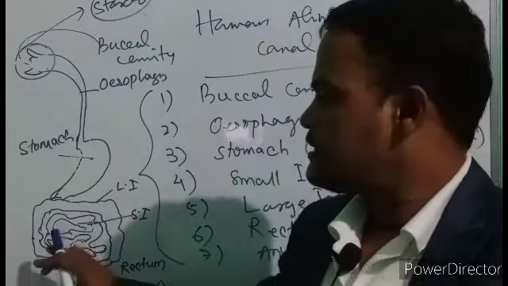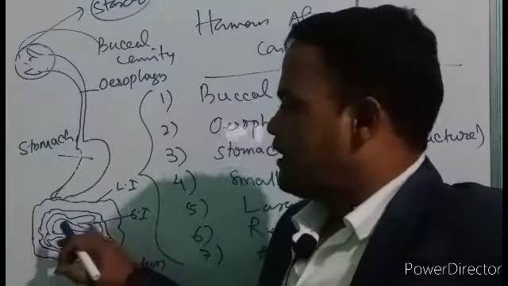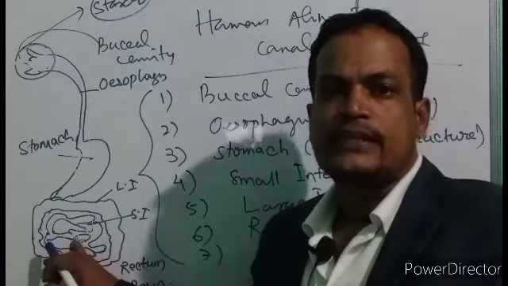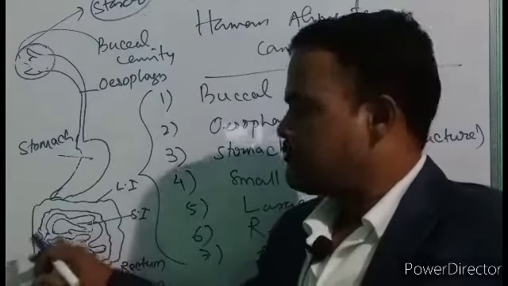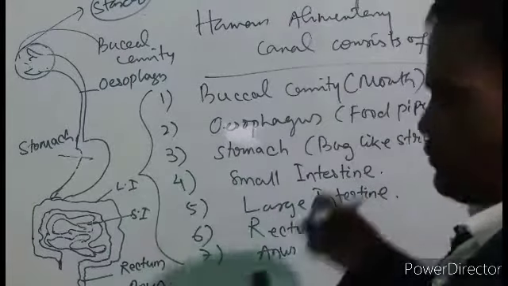The digested or simple nutrients are absorbed in this part due to the presence of finger-like outgrowths called villi.